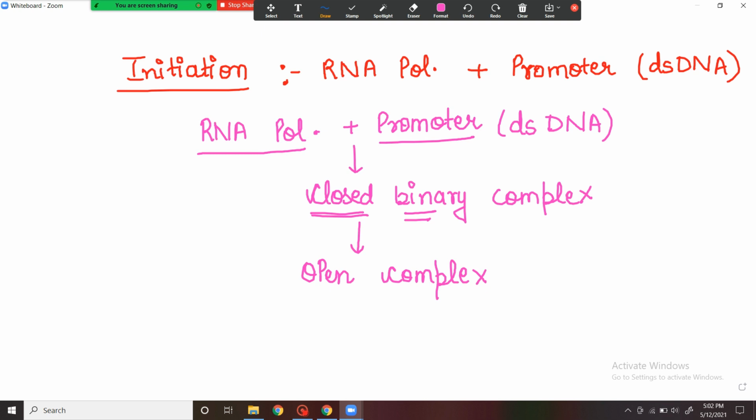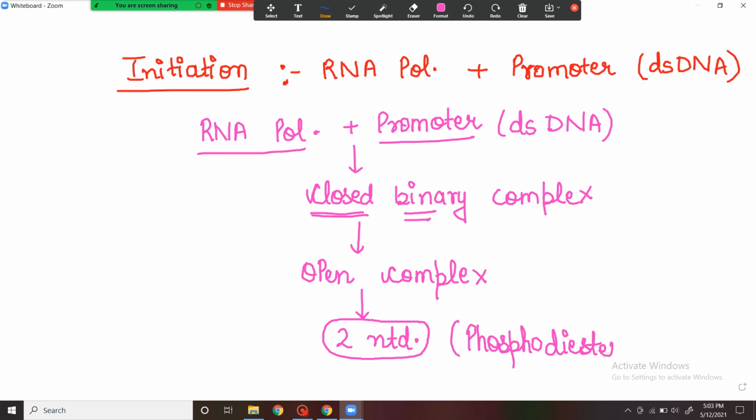After this open complex formation, there is incorporation of first two nucleotides. So two nucleotides are incorporated into the new RNA strand which is being formed from the template DNA. So there are only two nucleotides added in the initiation phase of the transcription. After these two nucleotides are incorporated, there is formation of phosphodiester bond between these two nucleotides.